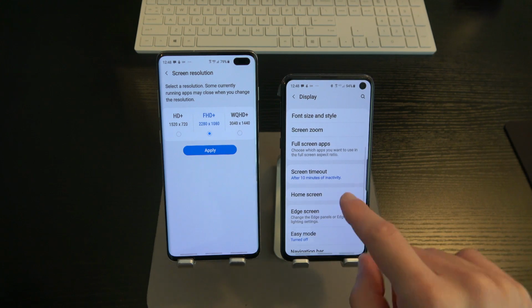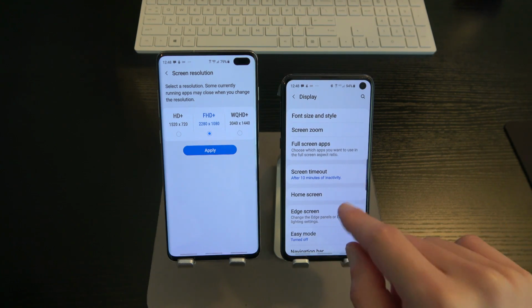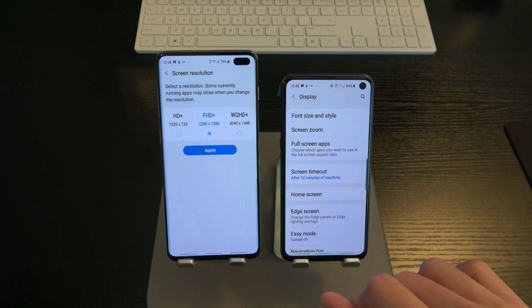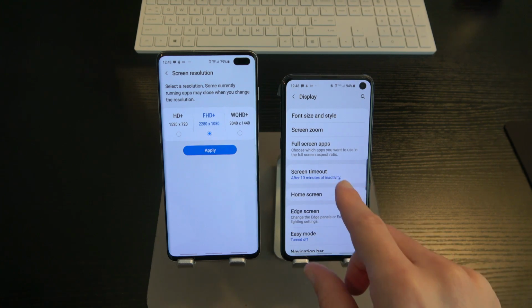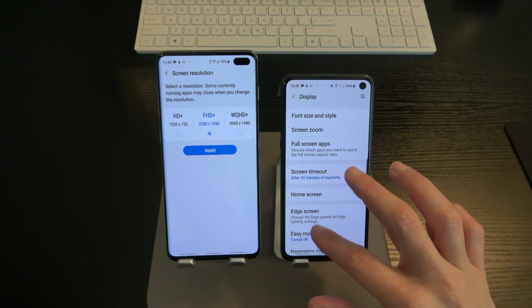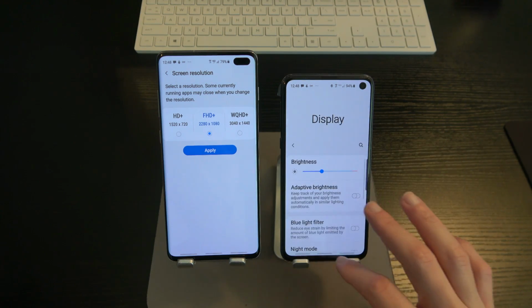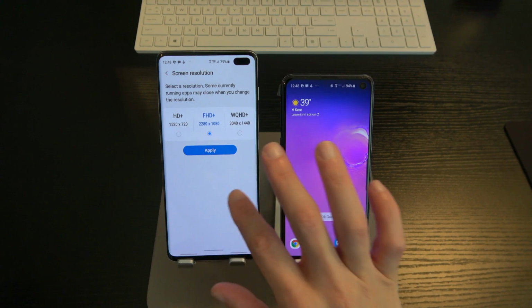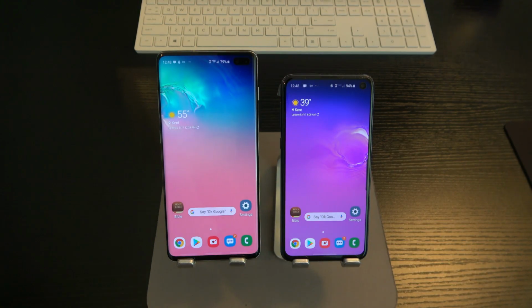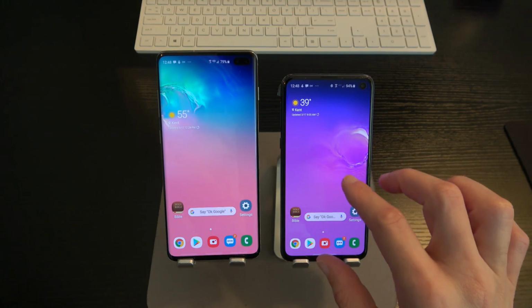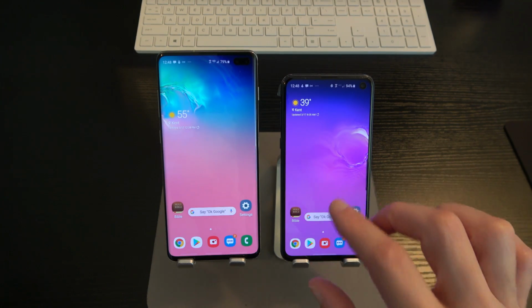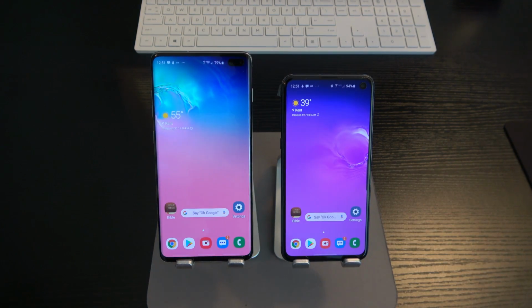I thought, even though this is not a quad HD display on the E, it's a full HD display, I thought that you would still have the ability to scale from 1080 down to 720. But I'm not finding that here on the E. So I think that that's another thing about the S10e that you're not able to take advantage of, just because of the fact that it's not a quad HD display. It's a full HD dynamic AMOLED panel.